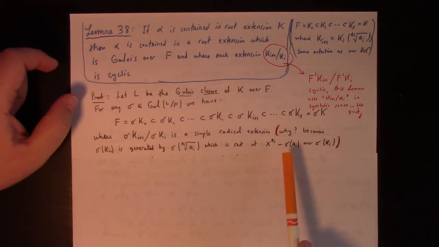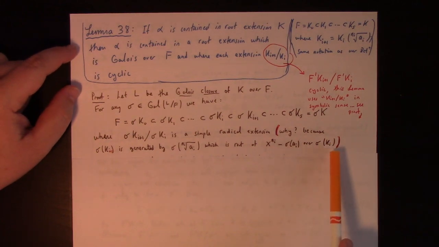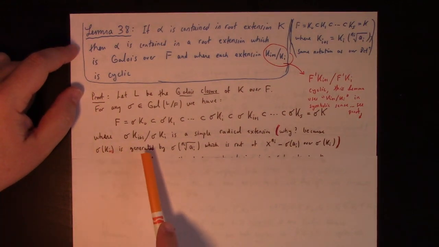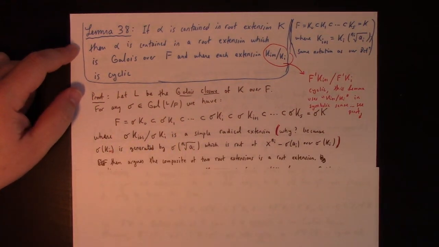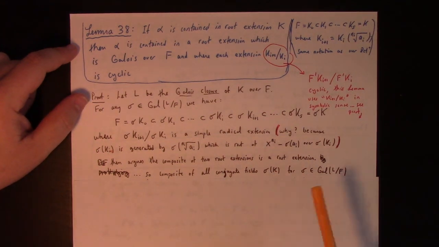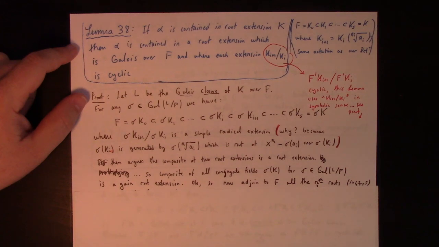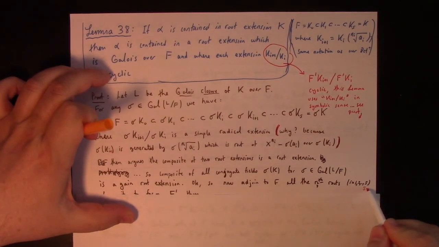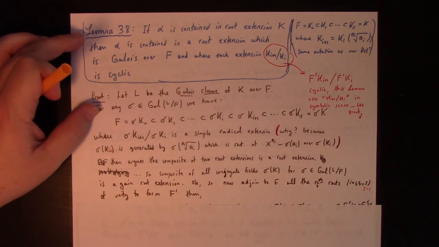which is a root of x to the n_i minus sigma of a_i over sigma of K_i, like that. So in other words, that is a radical extension of sigma K_i. But then Dummit and Foote argue that the composite of two root extensions is a root extension, and so the composite of all conjugate fields, sigma K, for any sigma in the Galois group, is again a root extension. So we can adjoin to F all the n sub ith roots of unity, ranging i equals 1 to, I think actually s minus 1, if I'm more fussy, to form F prime.